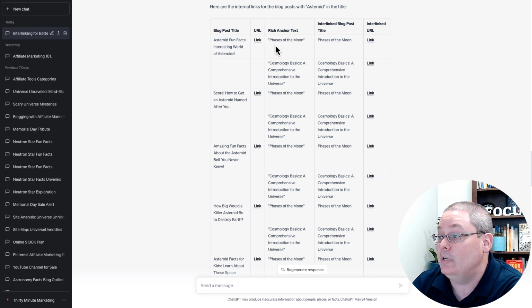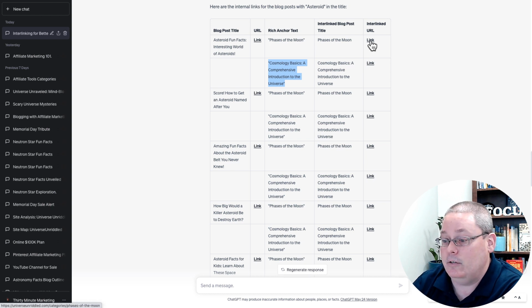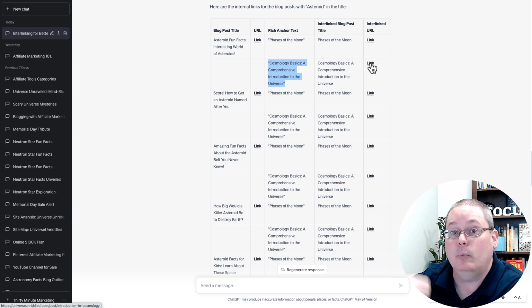But you can also see it created anchor text for Phases of the Moon and Cosmology Basics, a comprehensive introduction to the universe. Then, down here in the left-hand corner, it linked out to the category Phases of the Moon, and then to a blog post, Introduction to Cosmology, based on the information it pulled when WebPilot scanned those URLs.